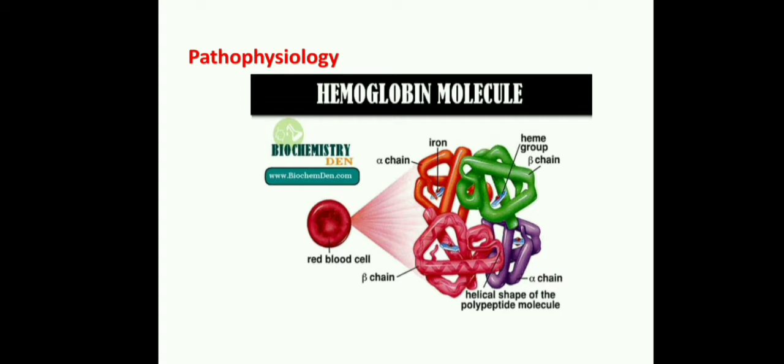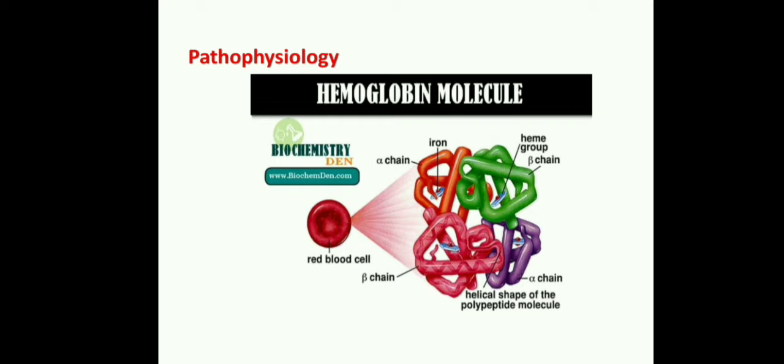Next, coming to the pathophysiology. Look at this image. It is a hemoglobin molecule. In the hemoglobin chain there are alpha, beta and gamma chains, and in these the protein level is decreased. Globin is a protein structure.